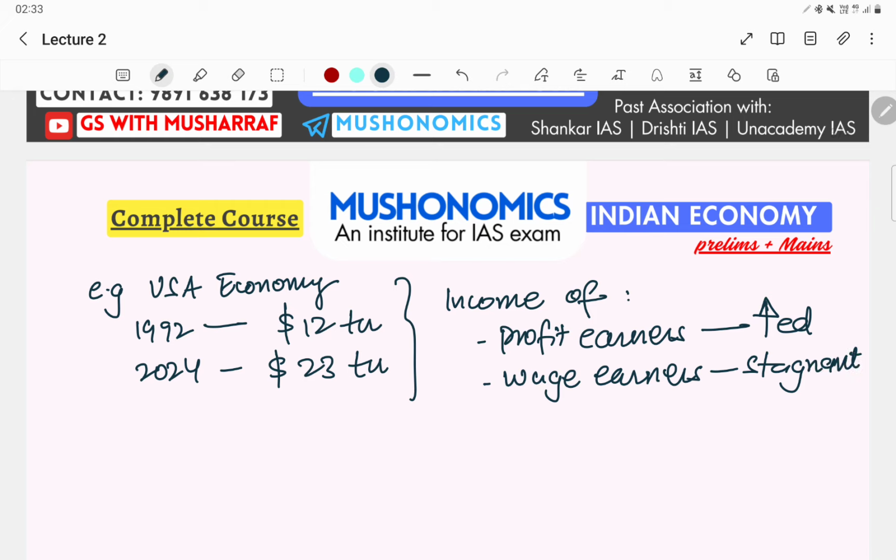That's why you will see protest, etc., for this kind of inequality. Always you will see some kind of protest is going on, because the income of profit earners have increased a lot, but for wage earners it has remained stagnant, right? So this is an example of functional distribution.